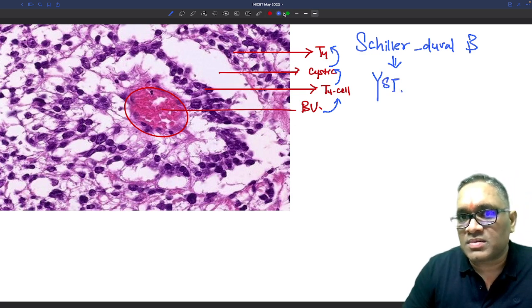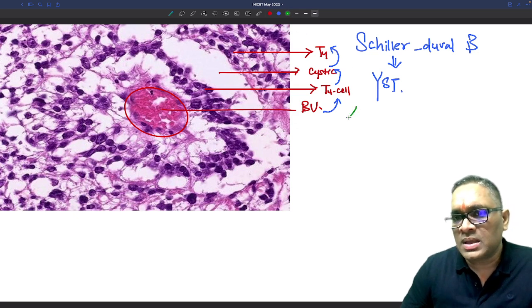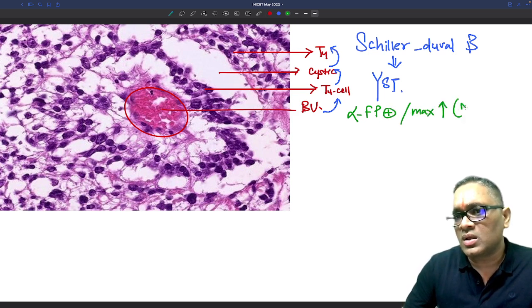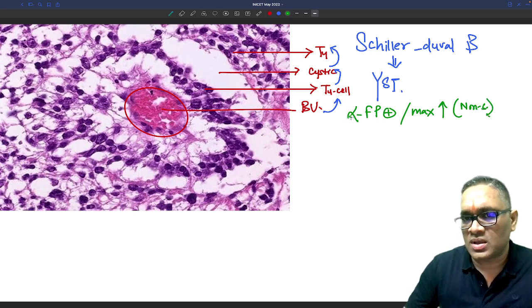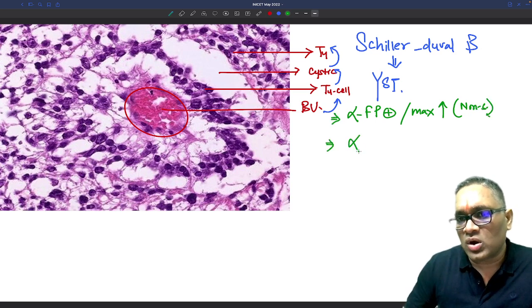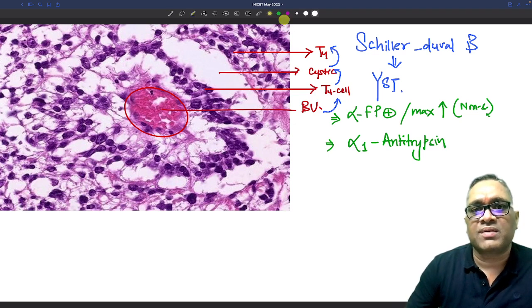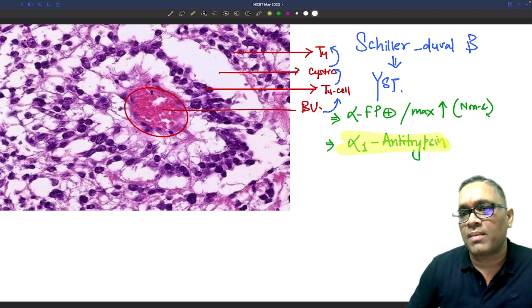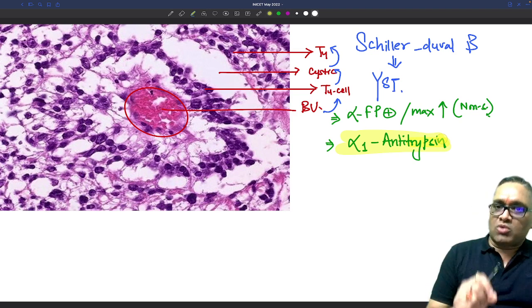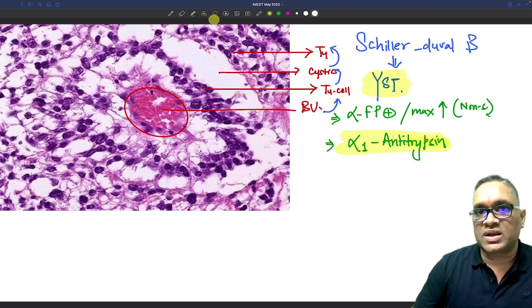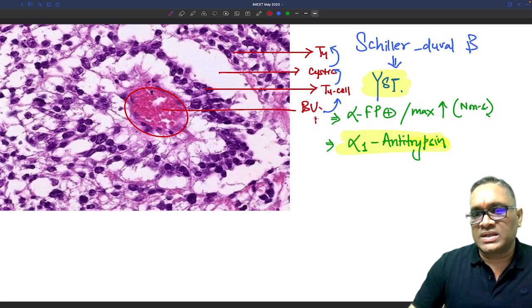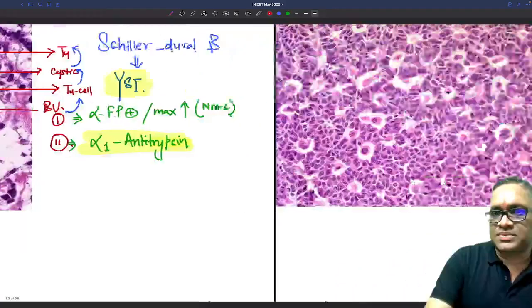So yolk sac tumor, please remember some extra points for the upcoming NEET PG exam. They are alpha fetoprotein positive, and remember this will have the maximum elevation amongst all the non-seminomatous conditions. And apart from this, they will also be positive for alpha 1 antitrypsin. Please mark this. These are questions which have been asked very, very frequently in NEET PG and DNB exams. So alpha 1 antitrypsin is also a tumor marker for yolk sac tumor. So there are two tumor markers I have given you here. One is alpha fetoprotein, second is alpha 1 antitrypsin, right?